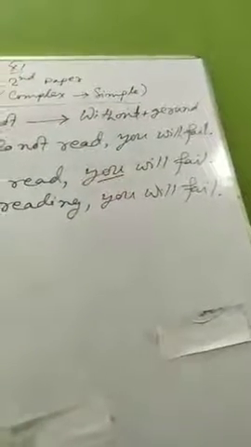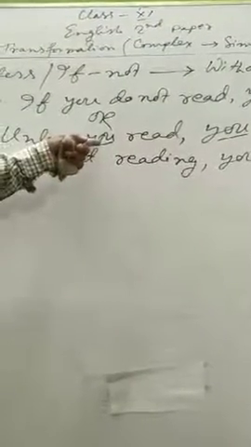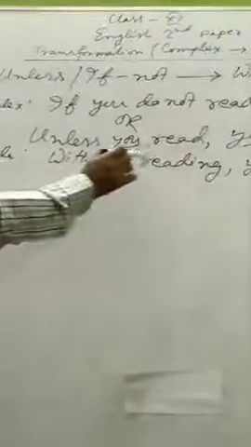One thing we have to notice here: in the complex sentence, the subject you is in the second person, but the subject may also be in the third person. Without reading, you will fail.